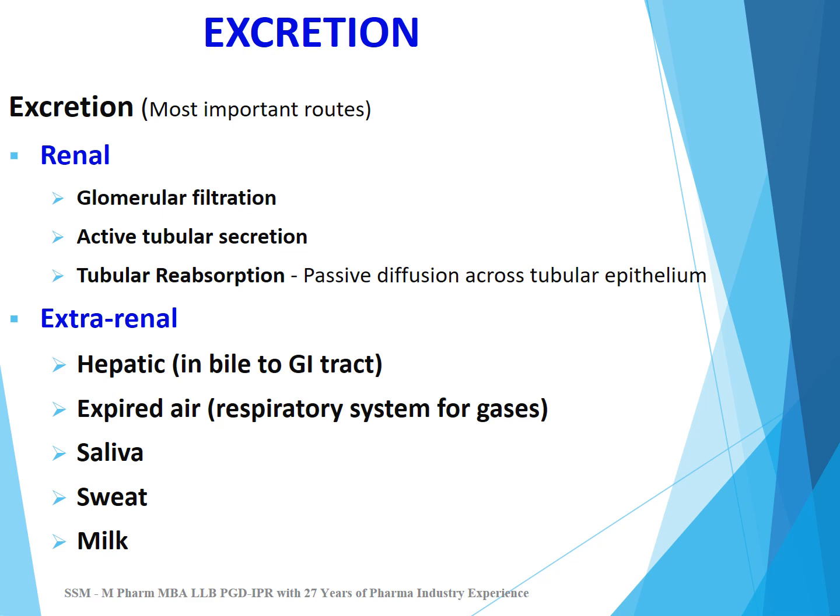Excretion: most important route of excretion is renal, and renal route of excretion involves three processes: glomerular filtration, in which the drug will be filtered in the tubules; active tubular secretion, in which drug is directly secreted in the tubules from the blood; and third is tubular reabsorption.